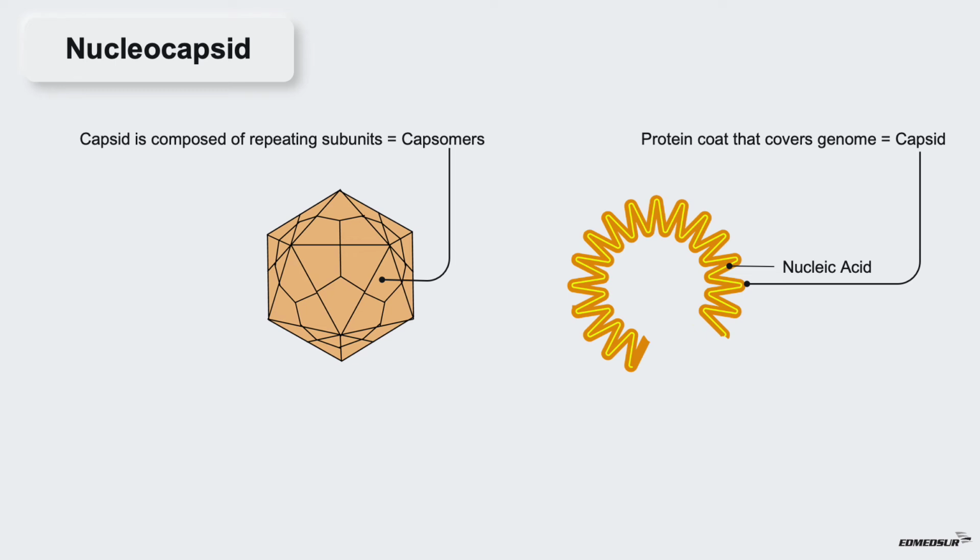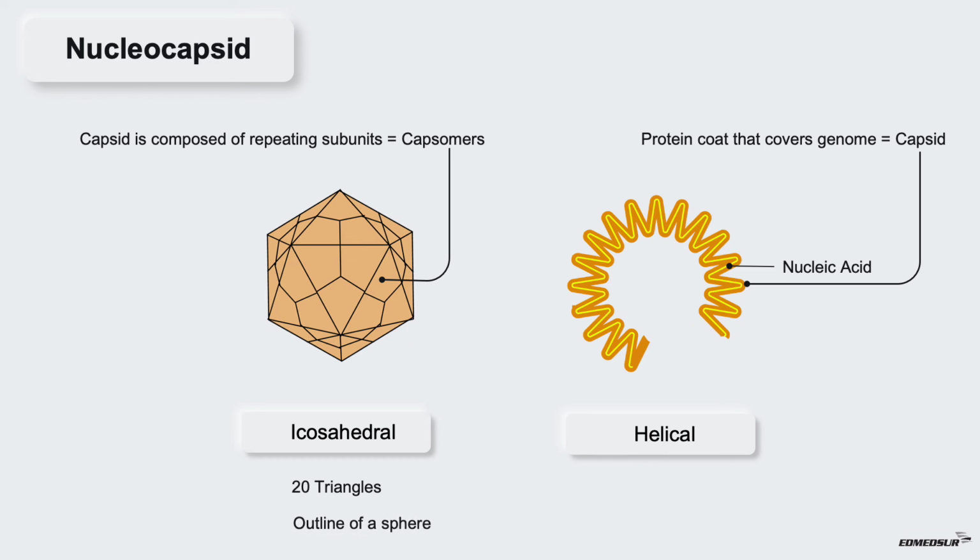Some viral nucleocapsids have icosahedral symmetry, whereas others have helical symmetry. In viruses with icosahedral symmetry, the capsomers are arranged in 20 triangles with the approximate outline of a sphere. In viruses with helical symmetry, the capsomers are arranged in a hollow coil that appears rod-shaped.